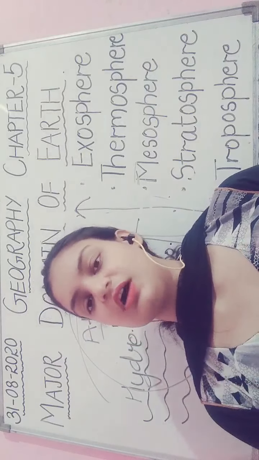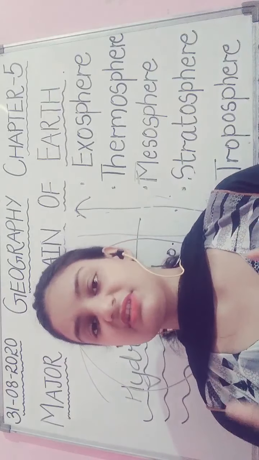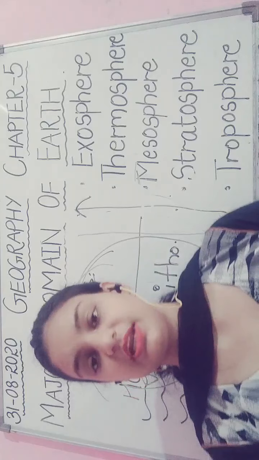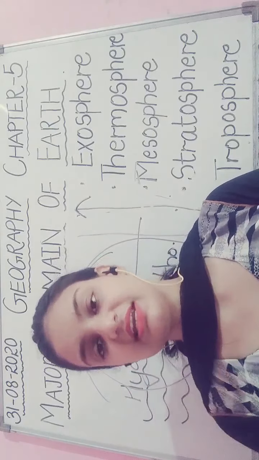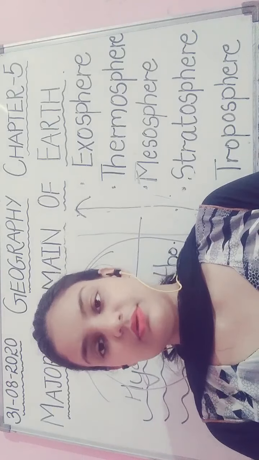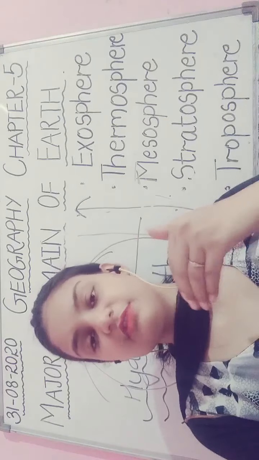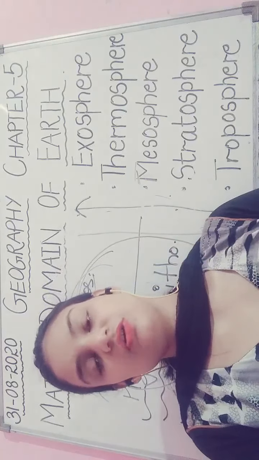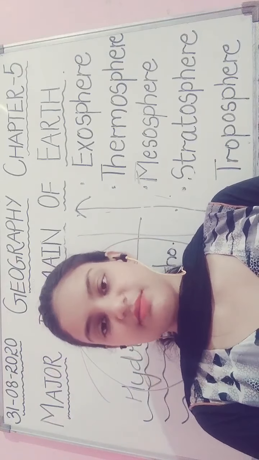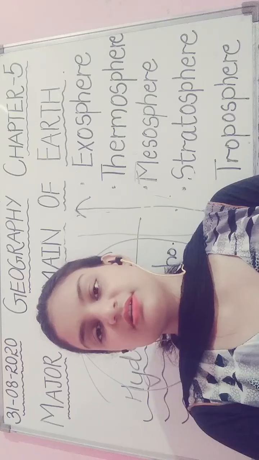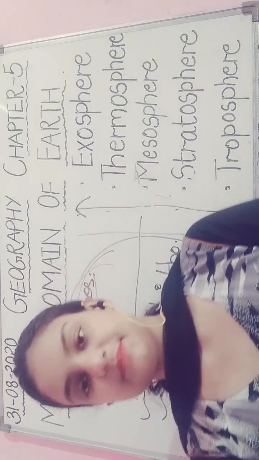I was telling you that the atmosphere protects us from harmful rays, but when holes increase in the ozone layer, harmful ultraviolet rays reach the surface of the earth and cause many skin problems and dangerous diseases.